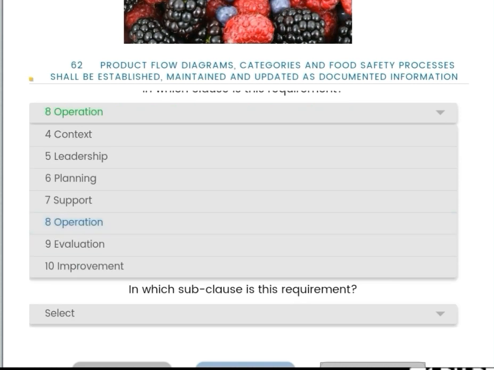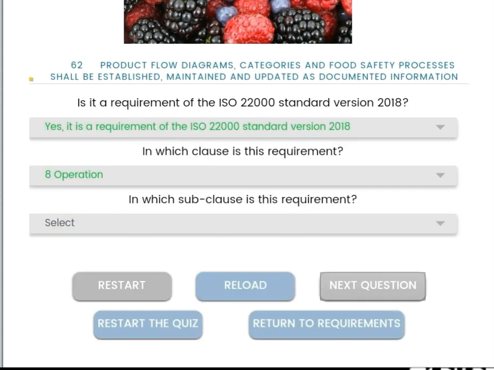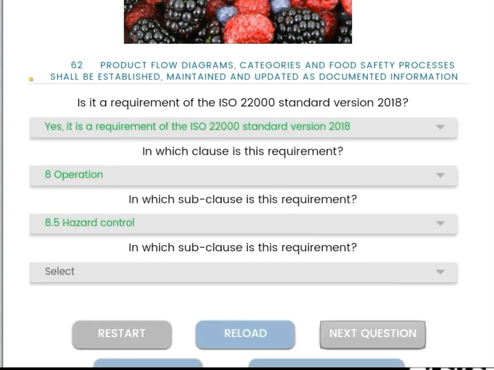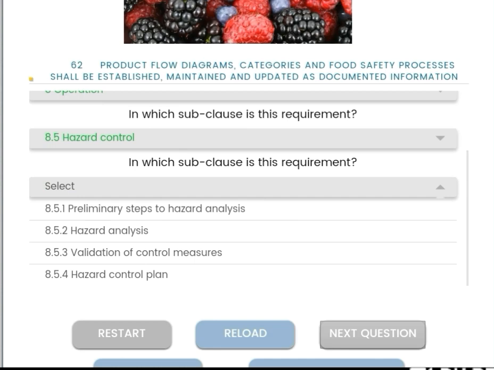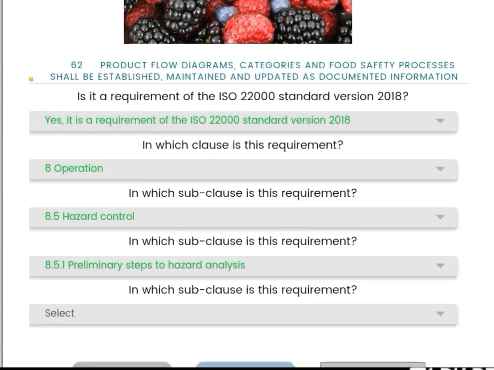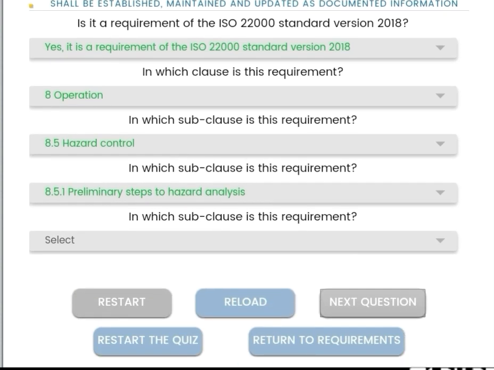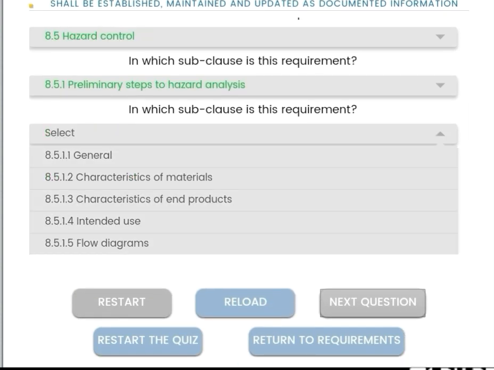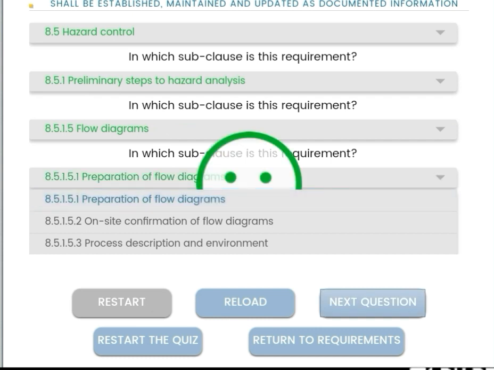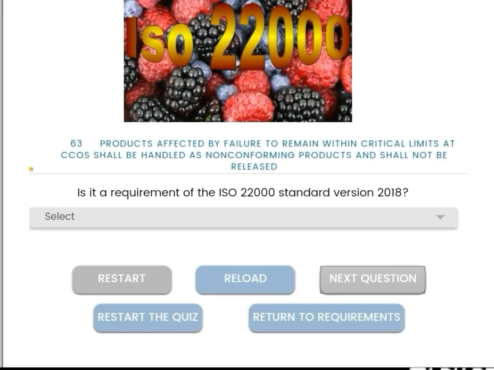Clause number is 8 operation, and the subclause is 8.5 hazard control, and the subclause is 8.5.1 preliminary steps to hazard analysis, and the subclause is 8.5.1.5 flow diagrams, and the subclause is 8.5.1.5.1 preparation of flow diagrams.